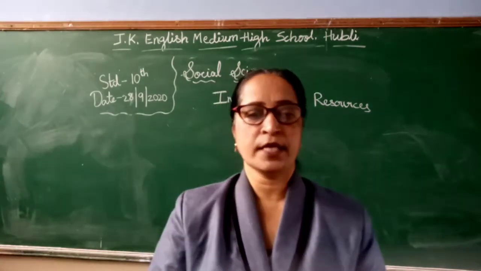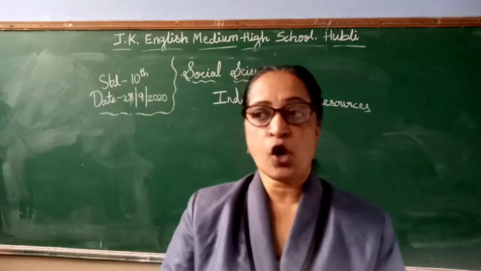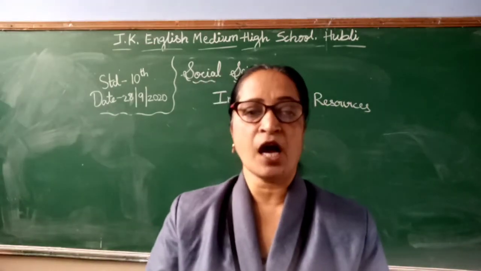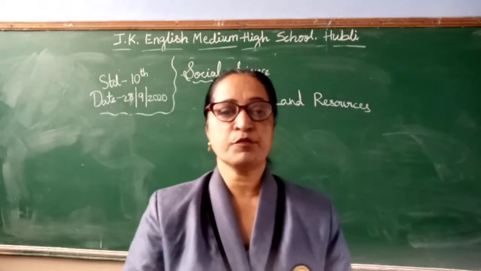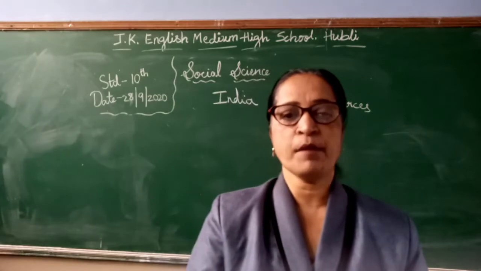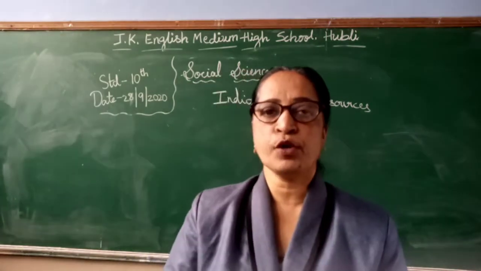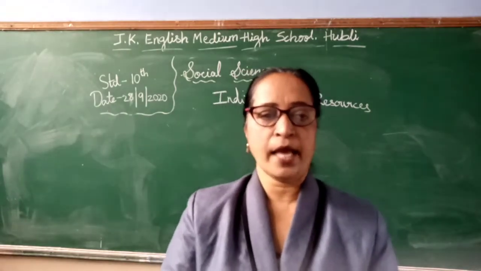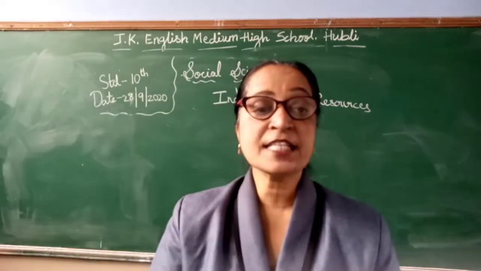I'll repeat once again. Fallow lands refers to the lands which are not used for cultivation and it accounts how much area? 8.2% reported area and is largely found in Mizoram, Tamil Nadu, Meghalaya and less in Tripura, Puducherry, Andaman and Nicobar Island. The next, fifth one, is the cultivable wasteland.